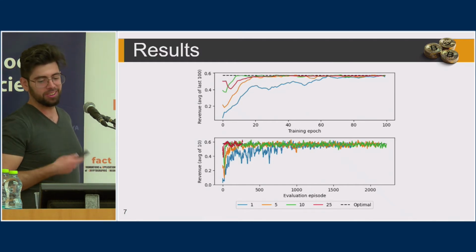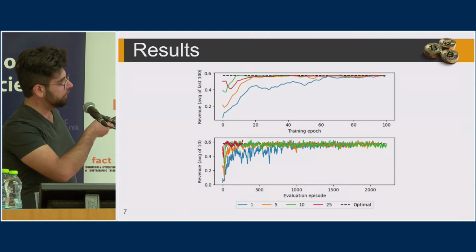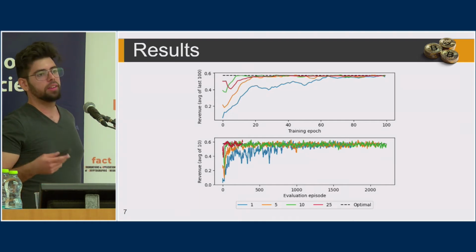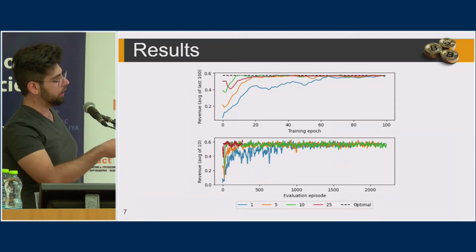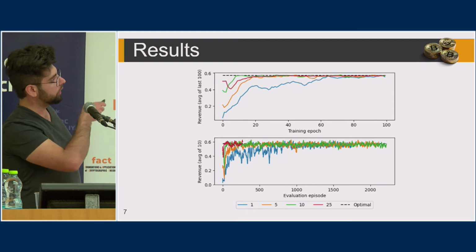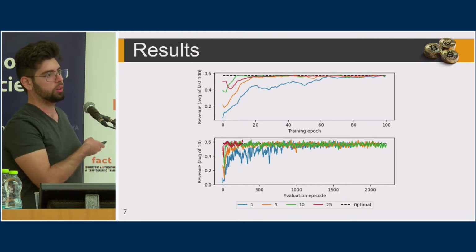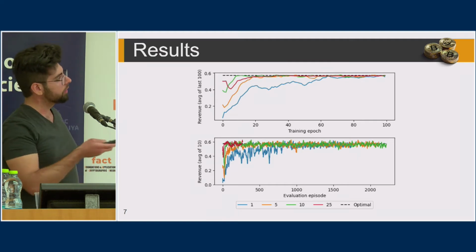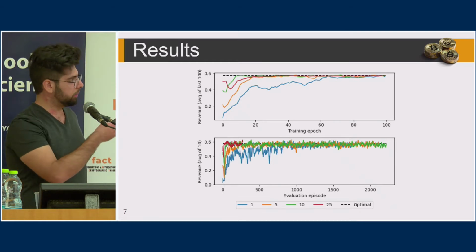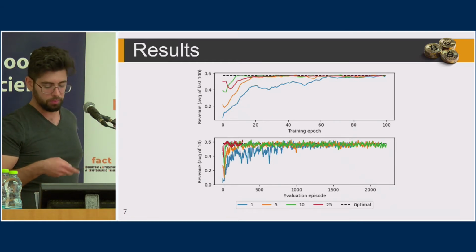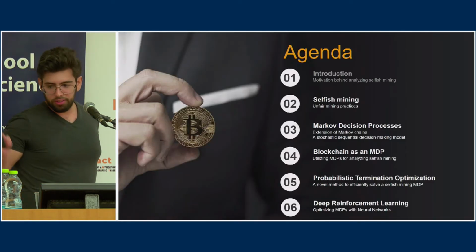Okay, here's a glimpse of the results I'm going to talk about later. Let's just focus on the top graph. You can see the revenue of a specific policy given by the algorithm, as the algorithm runs for more iterations, and it usually reaches the dashed line at the top, which is the optimal solution, which was calculated using previous methods. I'll show some more results later, but these are preliminary results not present in the paper, but using deep reinforcement learning, which we continue to work on after the paper. Okay, so that was the big picture.